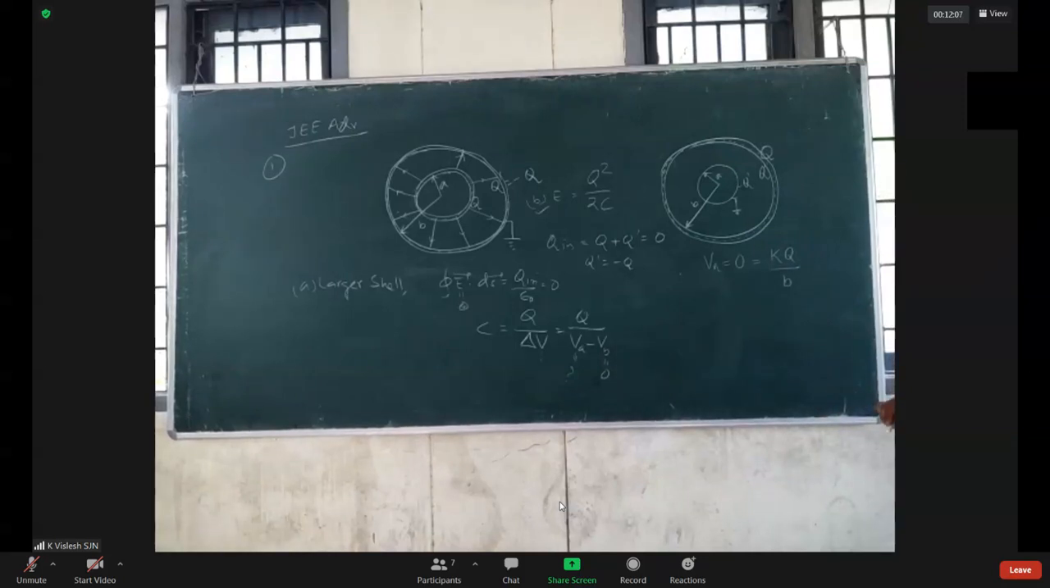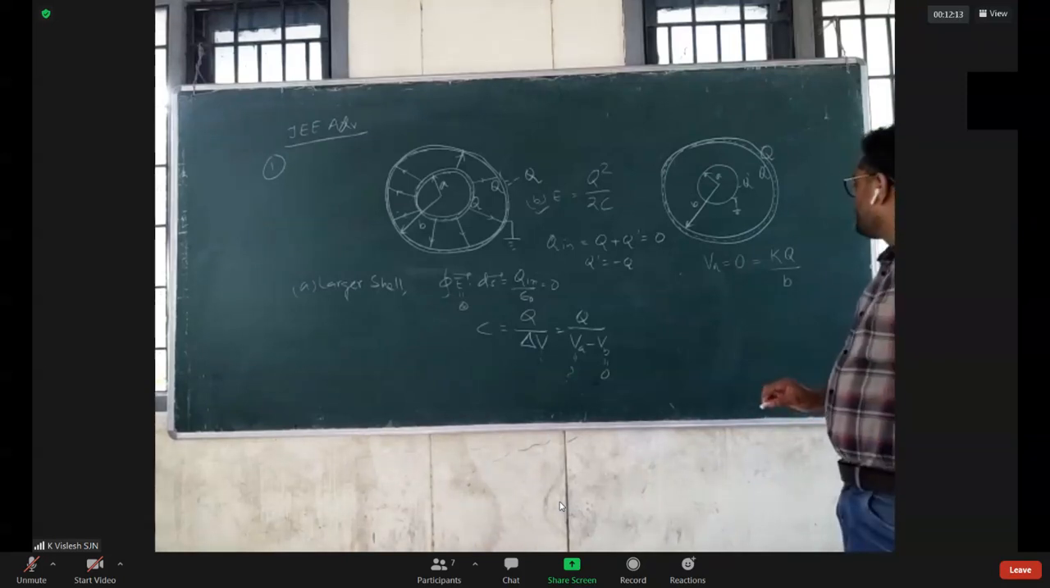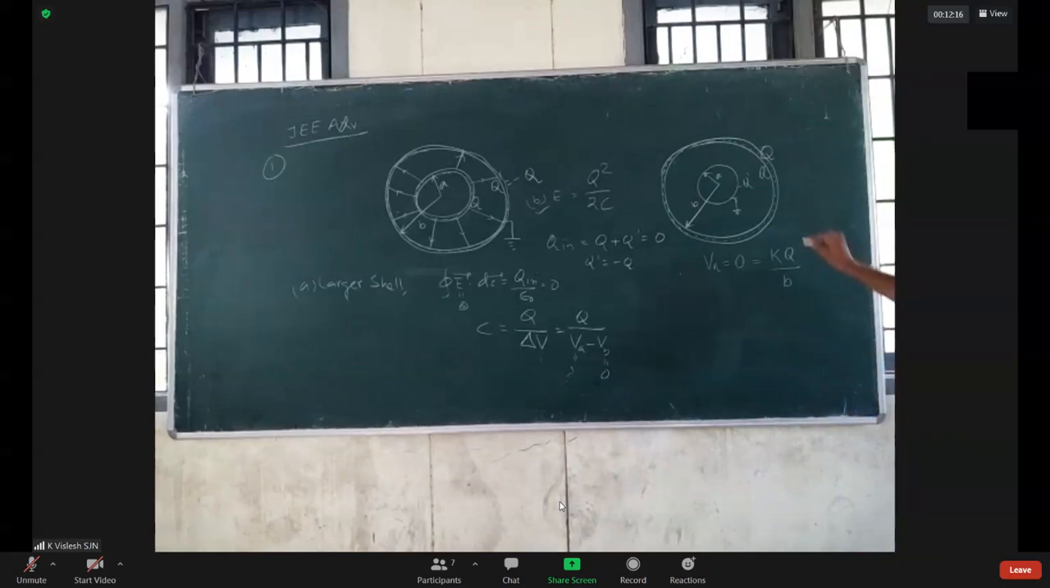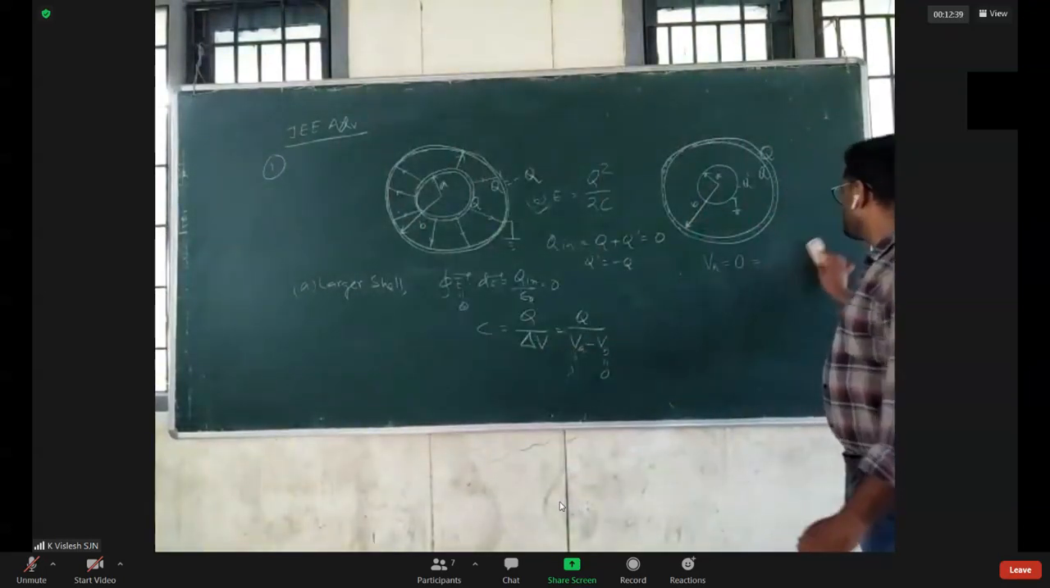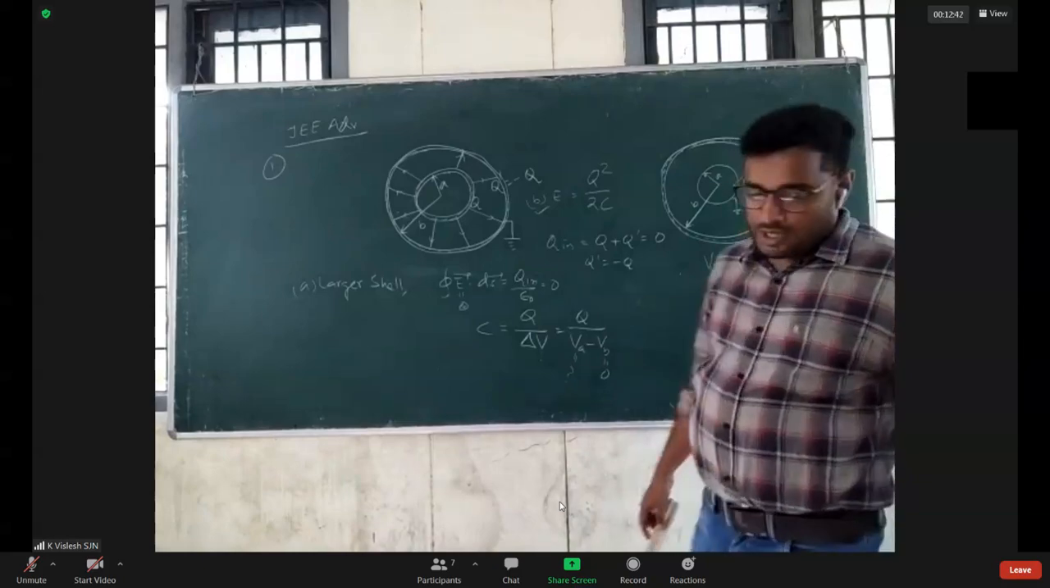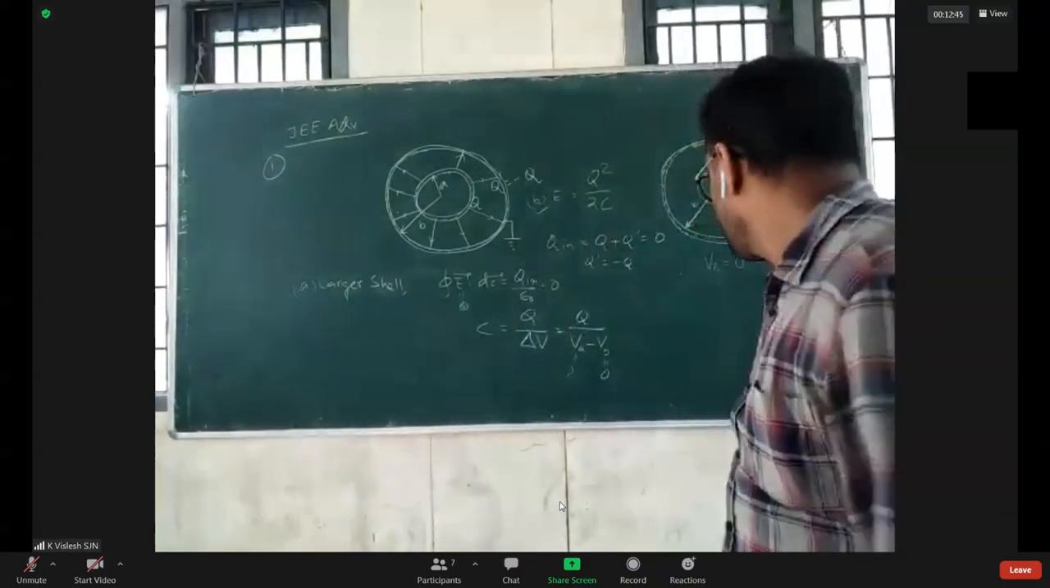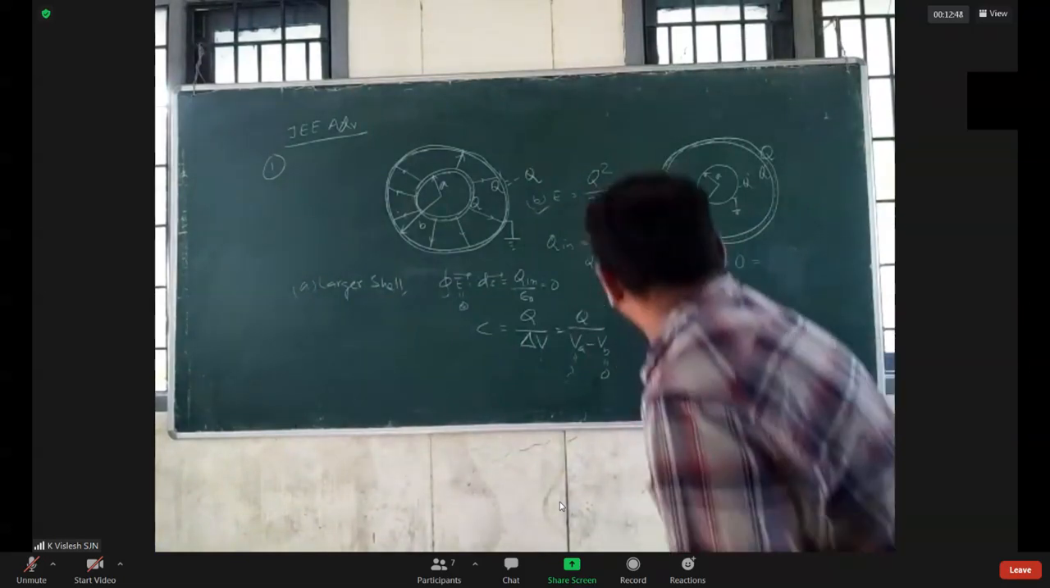And due to the inner one, how much will it be? This one will be equal, which you can easily find out. So if you apply these two, this will make it 0, or I simply write KQ by B equals 0. So VA equals 0, and equal and opposite charges will be induced between the facing surfaces.